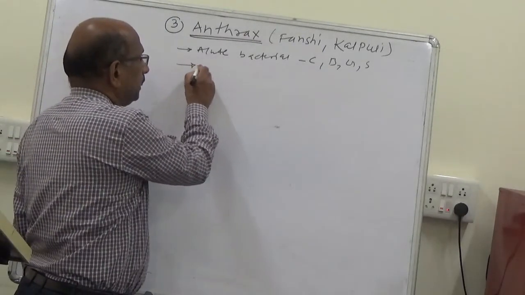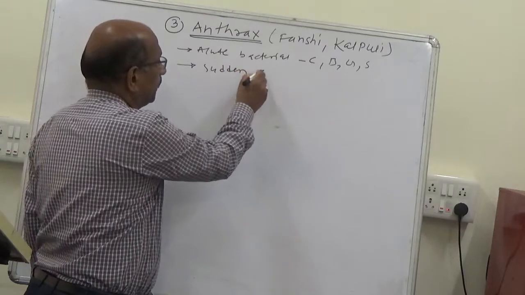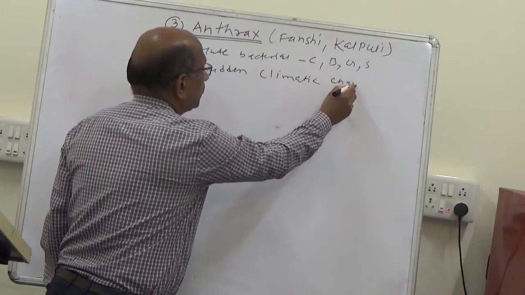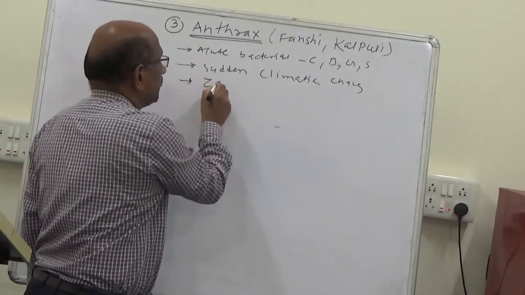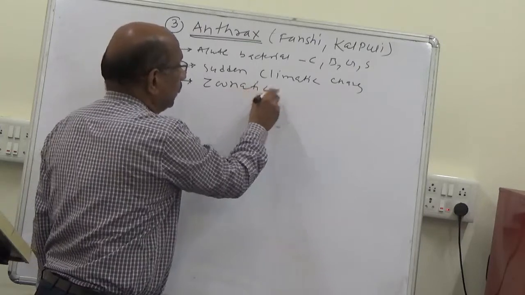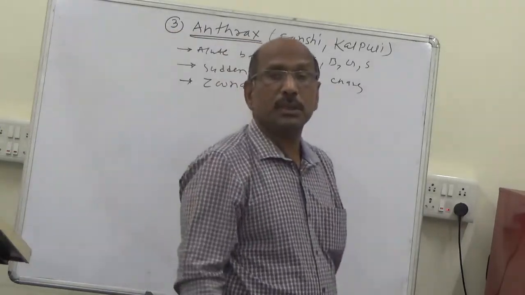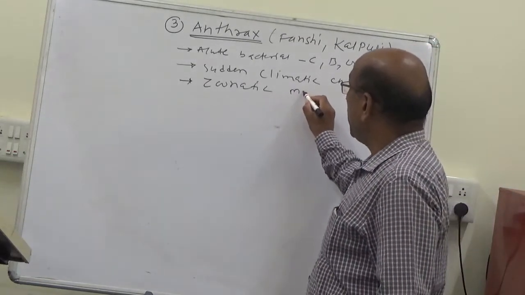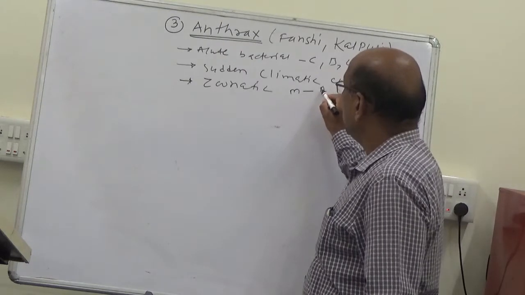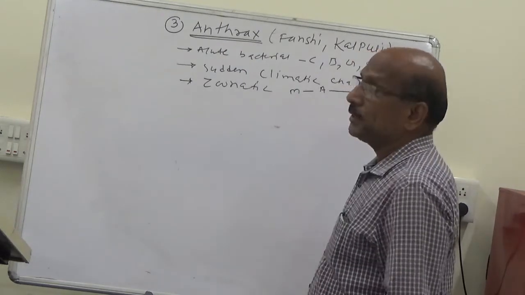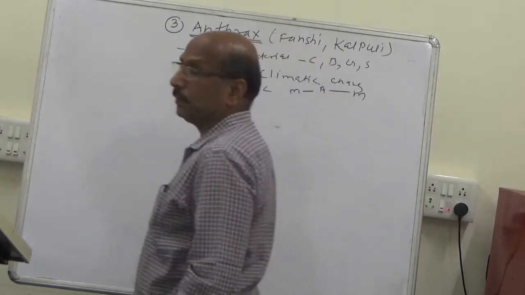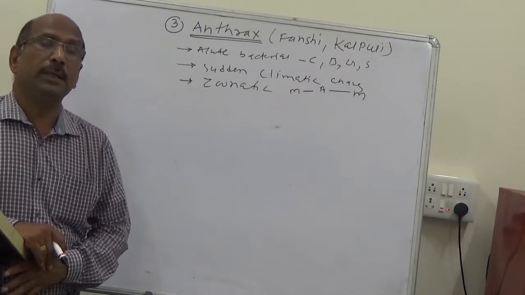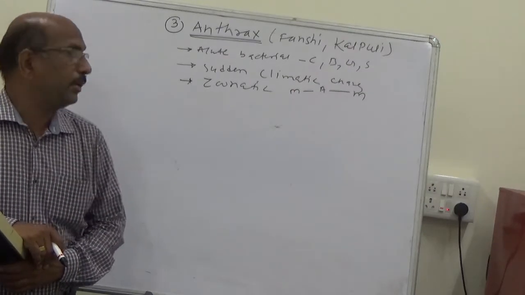It occurs in sudden climatic change, and the disease is a zoonotic disease. So anthrax is a zoonotic disease. Zoonotic means the disease may be transmitted from animal to man and man to animals. That is called a zoonotic disease, meaning a disease which can be transmitted from animal to man or man to animals.